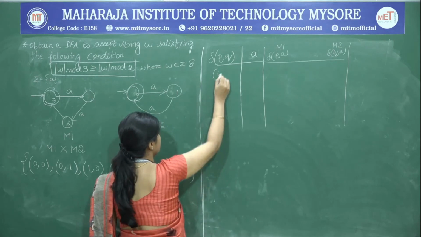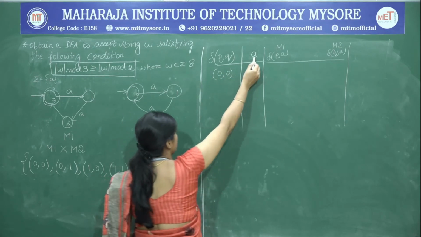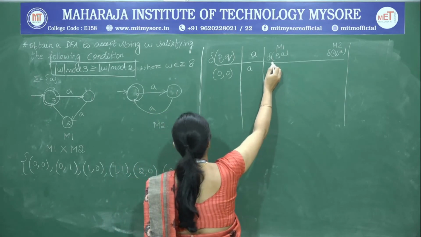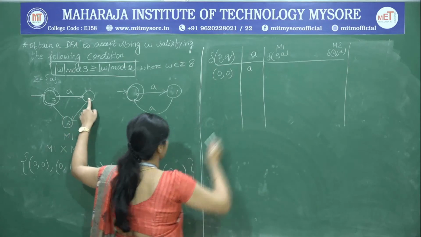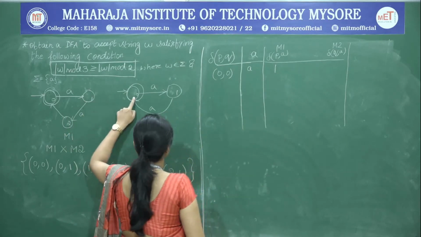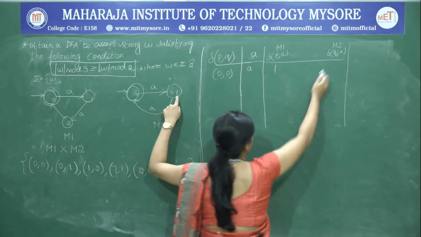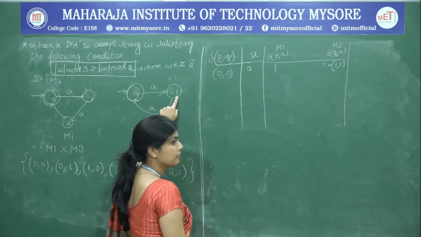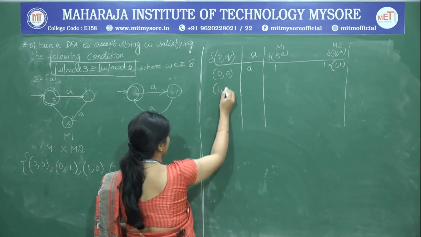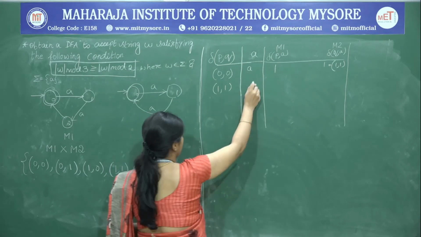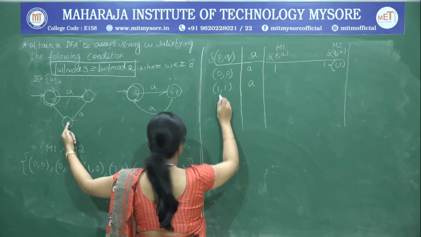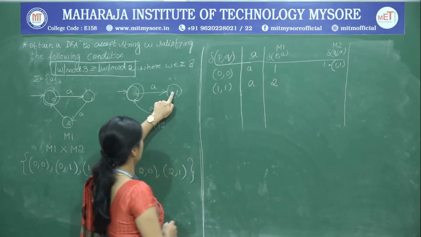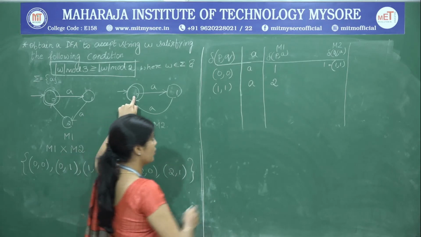So, first we have 0, 0. So, 0, 0 on A. We have 0 on A going to 1 and 0 on A again going to 1. So, the destination state is 1, 1. Next we take 1, 1 and find out the transition on A. So, 1 on A goes to 2 and 1 on A goes to 0 from M2.